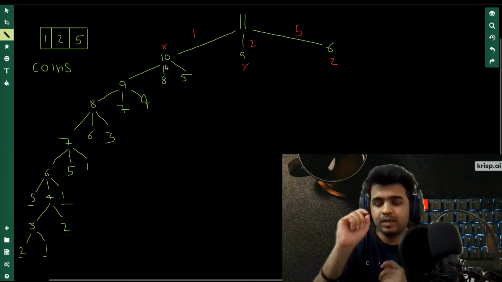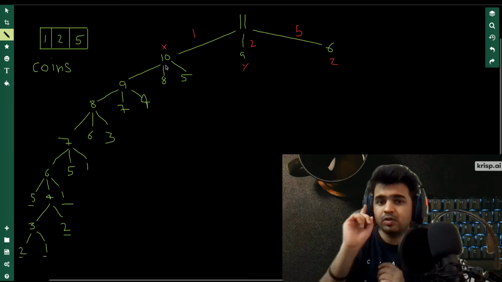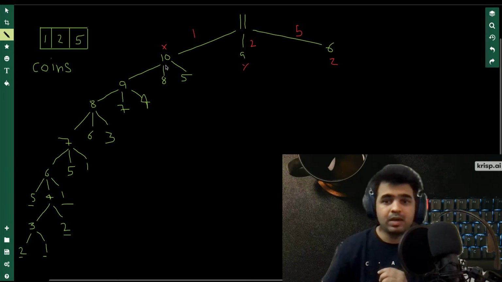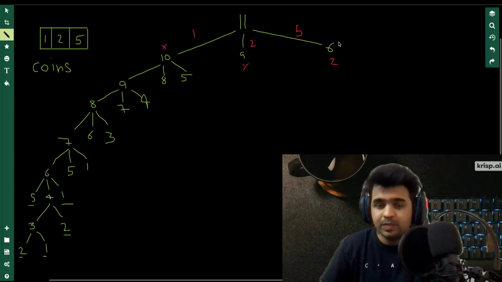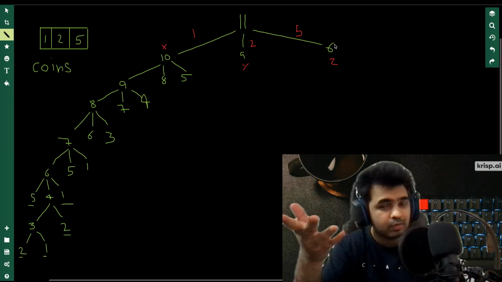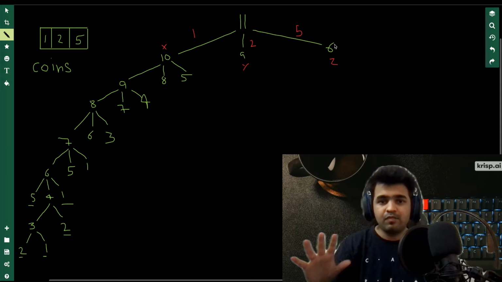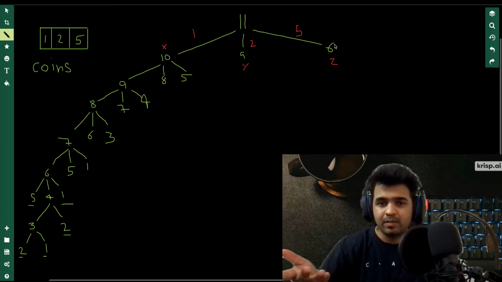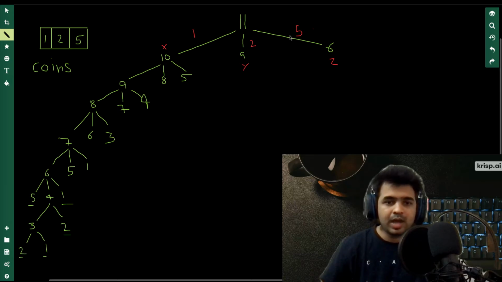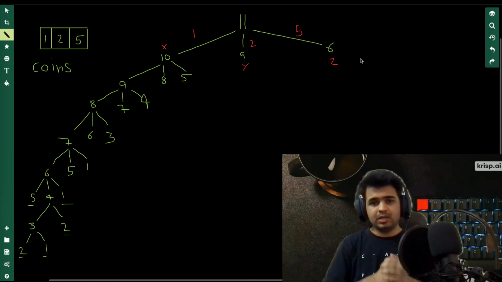Now let's say we are at rupees 9. Then by using just one coin, that is the 2 rupee coin, we can reach 11. And let's say we are at rupees 6. Now using just one coin, the 5 rupee coin, we can reach 11. So 10, 9, and 6 are the three positions from which I can reach 11 using just one coin. The minimum number of coins for 10 is X, for 9 is Y, and for 6 is Z. So if I can find the minimum of these three, then I'll know.